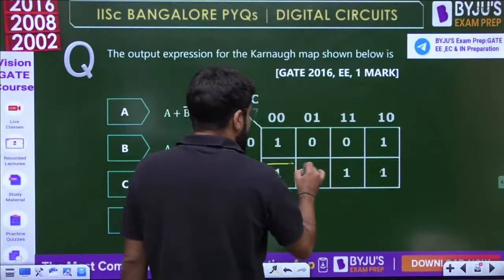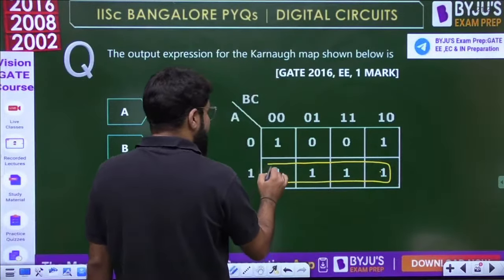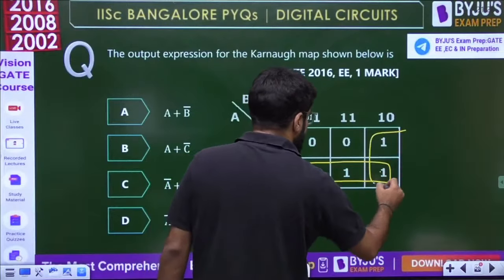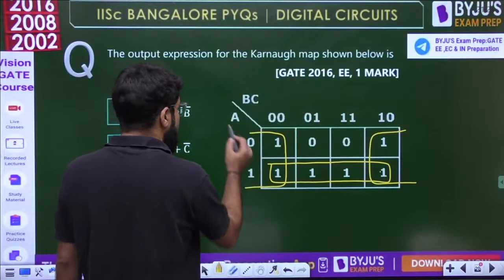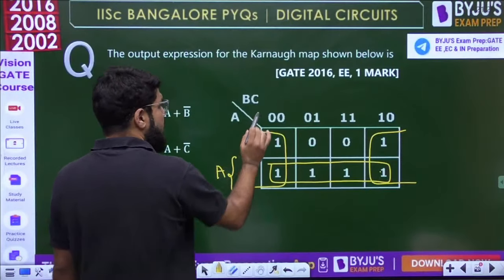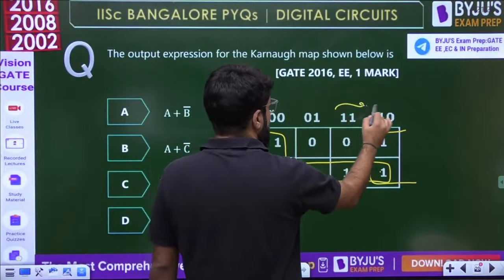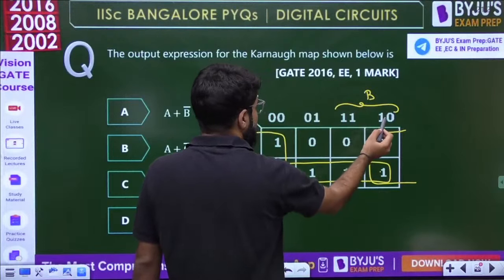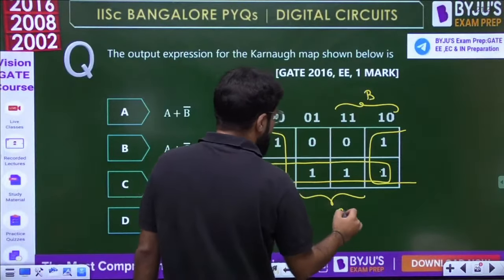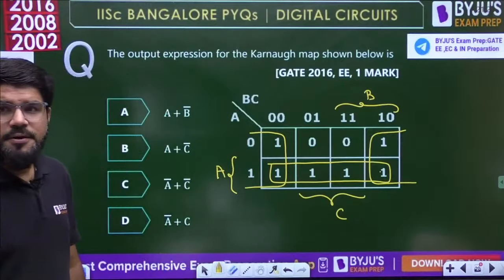Definitely, this is a quad, the second row, and these two ones also become a quad. This is A, A is 1 here, and then this portion belongs to B, because B is 1 here, and C is 1 at these 2 bits. I will call this C. Okay?